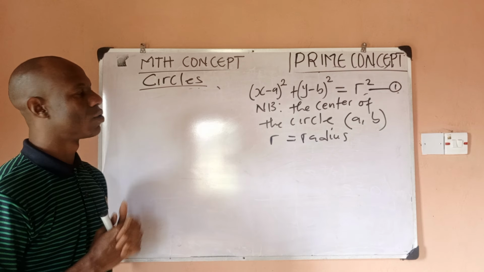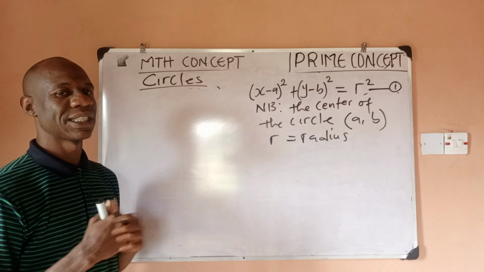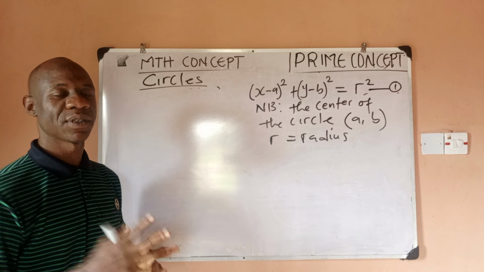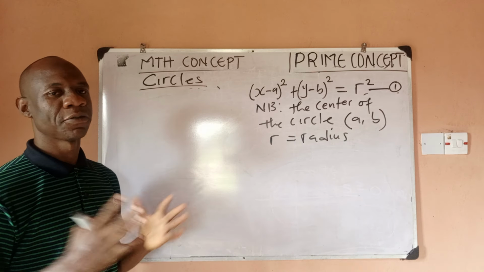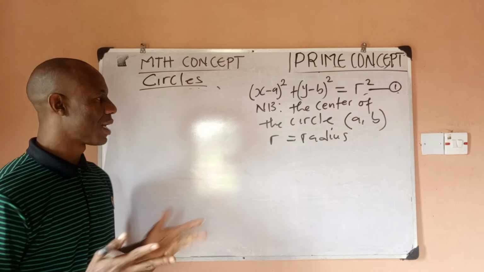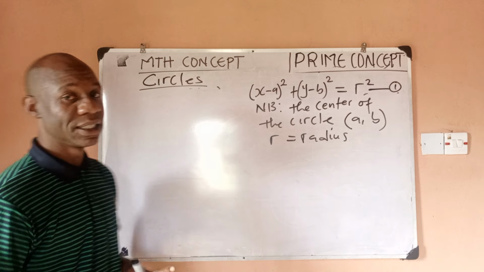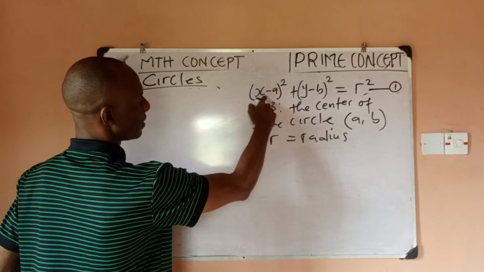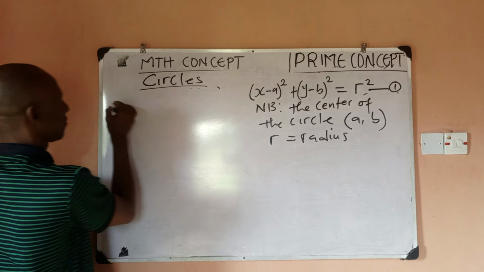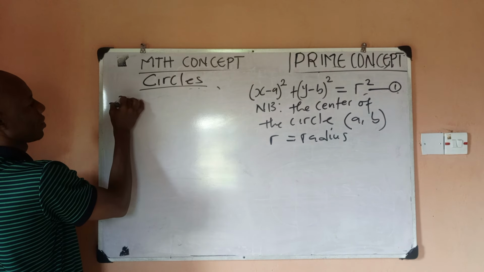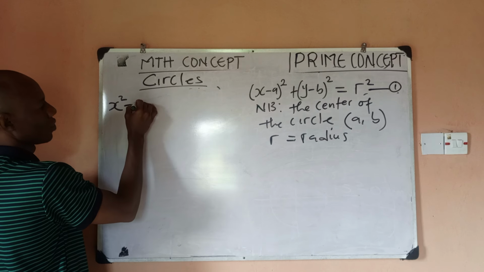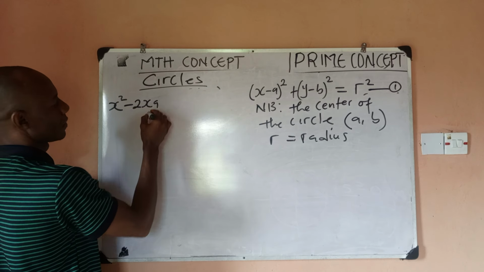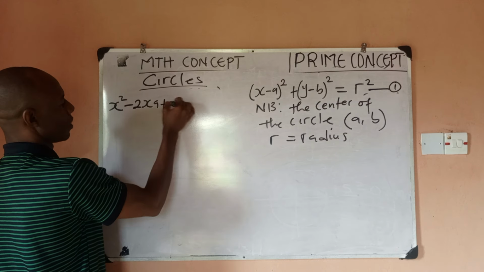But I want to still do some expanded form, which we'll be seeing more under exam conditions like JAMB exams, WAEC exams, your first year 100 level exams, and then your other exams. Now, if we expand this particular equation, you would have x squared minus 2xa, right? Then plus a squared.